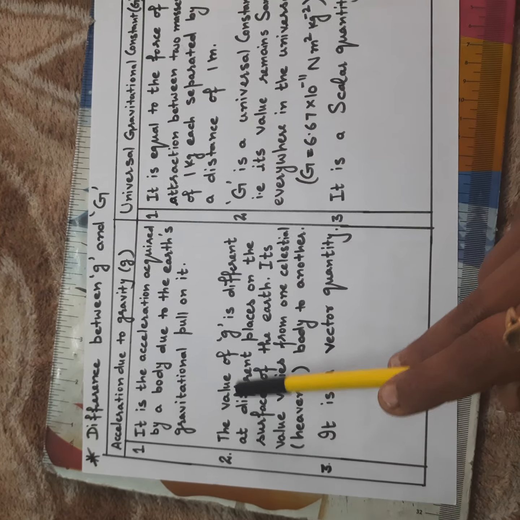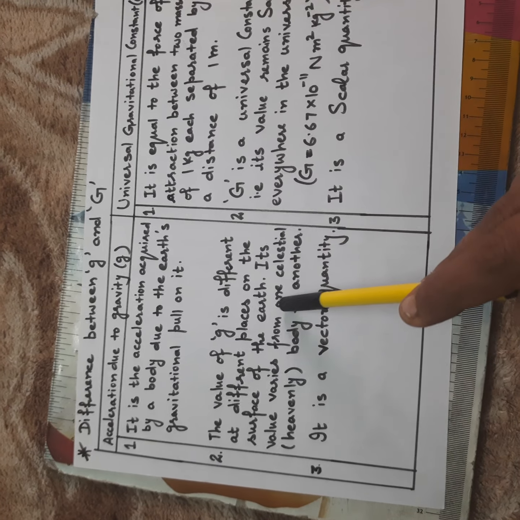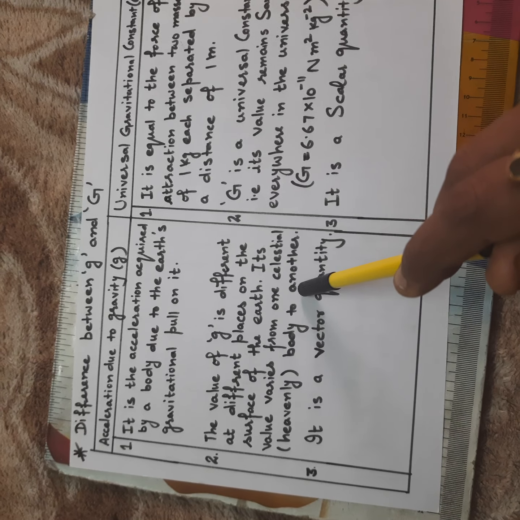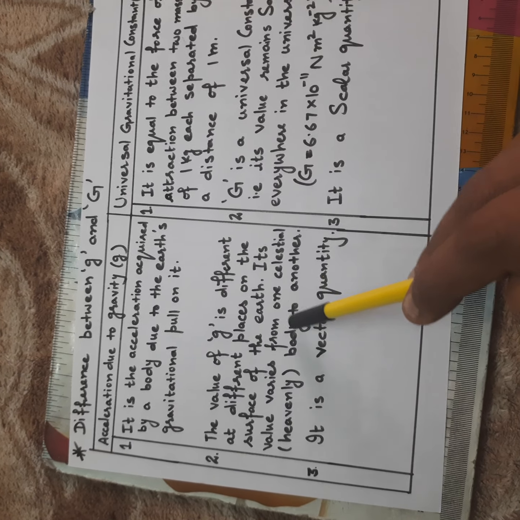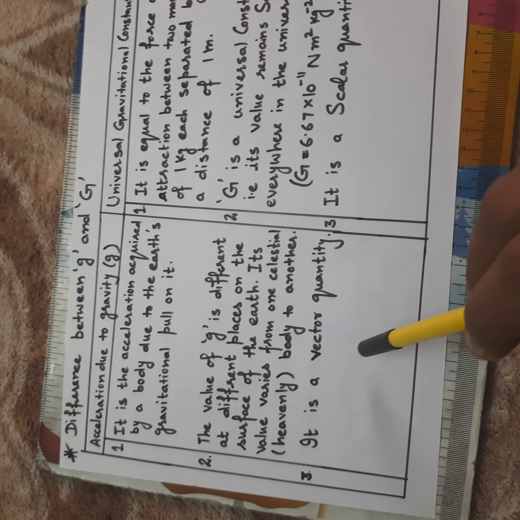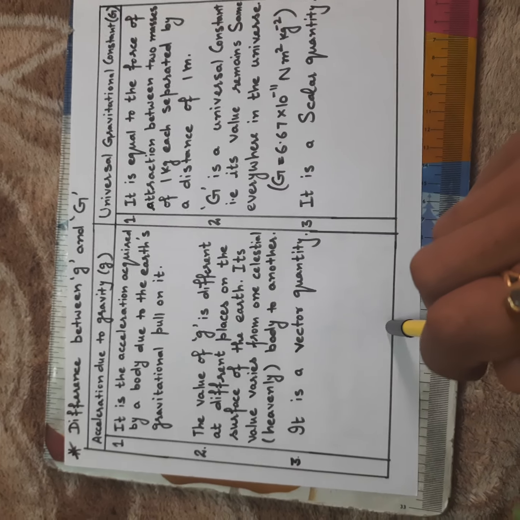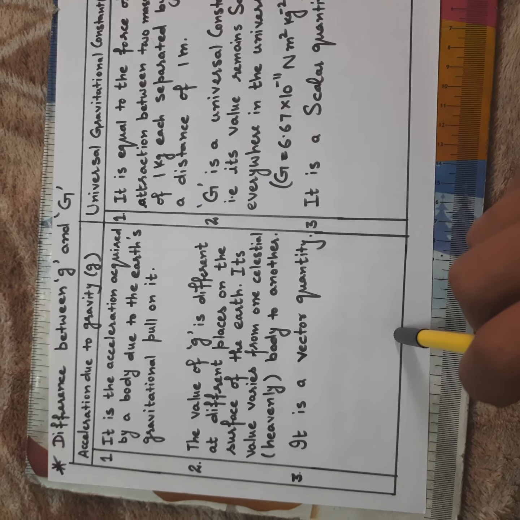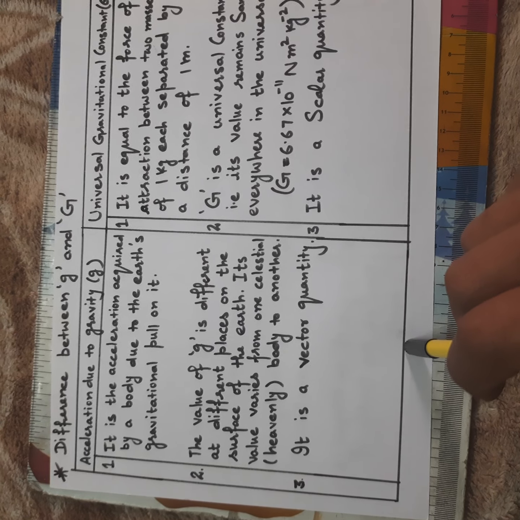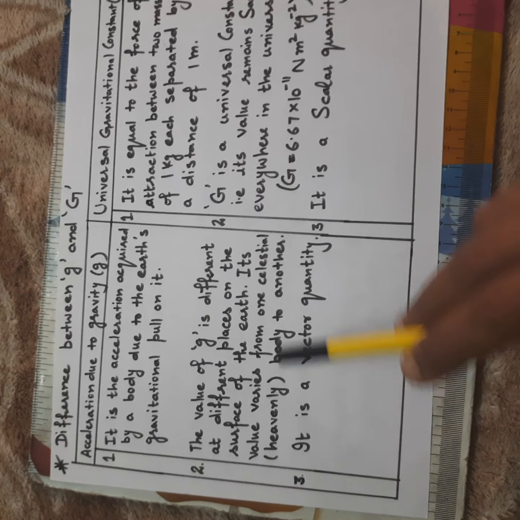The value of small g is different at different places. On the surface of earth, at the center it is 0, and at the surface it is maximum. Its value changes from one heavenly body to another. The value of small g on the moon is different from the value of small g on earth. What is the value of small g on earth? It is 9.8 meter per second square. So let's do the next point.